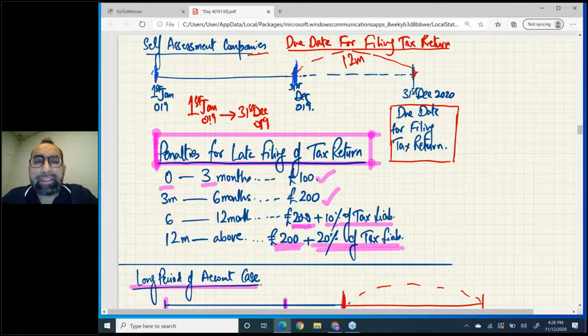Sir, what if we filed the return late? Then these are the penalties. You can see 0 to 3 months £100, 3 to 6 months £200, and so on. If you file a late tax return, then these penalty bands will apply.